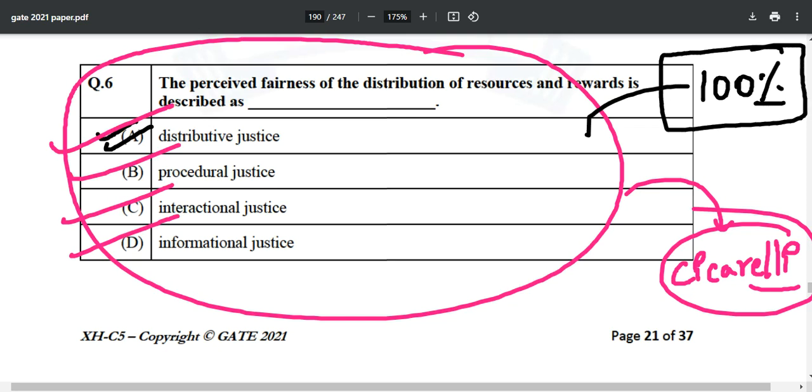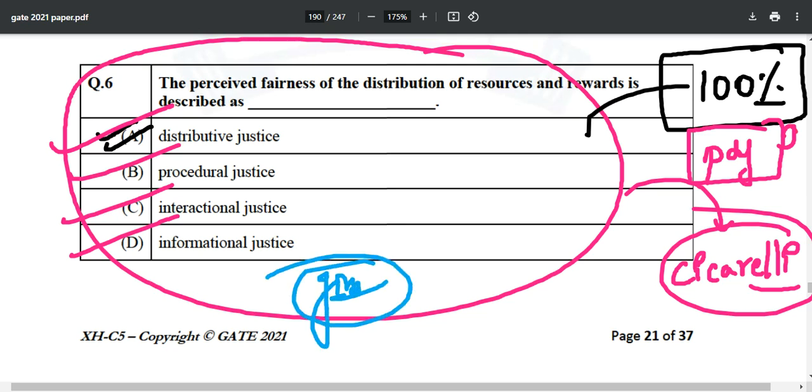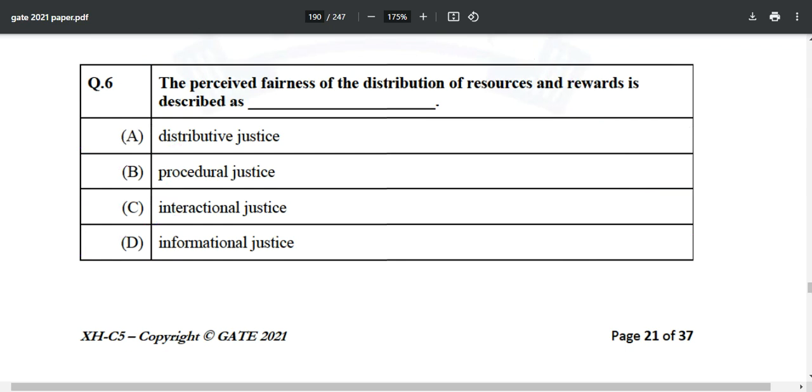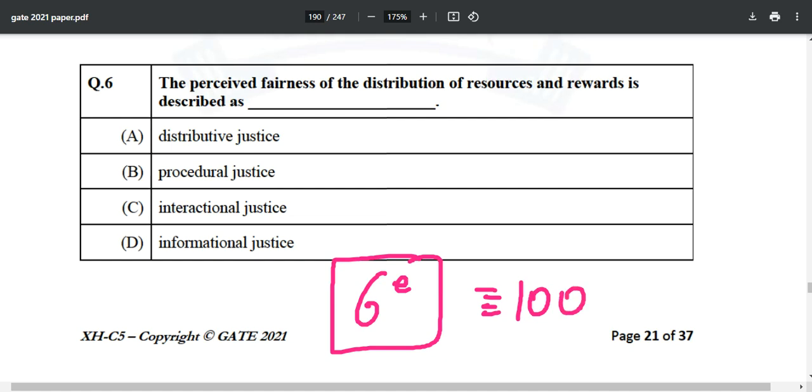A word of caution over here: in the PDF which we have shared you will not find it, because it is the Western adaptation. But if you go with the Girishwar Mishra adaptation, in the 6th edition you will definitely find it in the Indian adaptation, 100%.